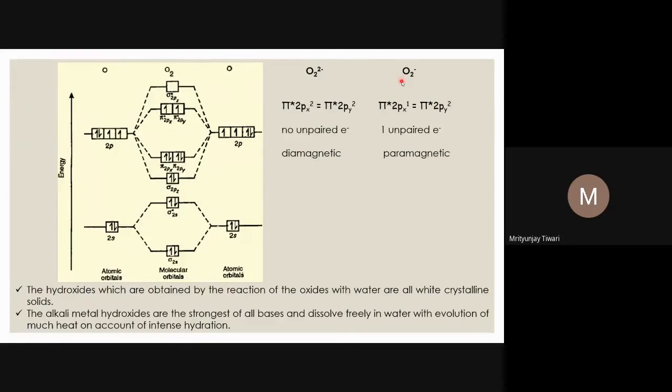In the case of superoxide, superoxide has only one extra charge, one negative charge. It means if in the O2 molecule you add only one electron, you will get the superoxide. So that one electron you can put either into this or this. It doesn't matter because they are degenerate orbitals and electrons are indistinguishable. So anywhere you can put them. Indistinguishable means you cannot recognize which electron and which orbital as well.